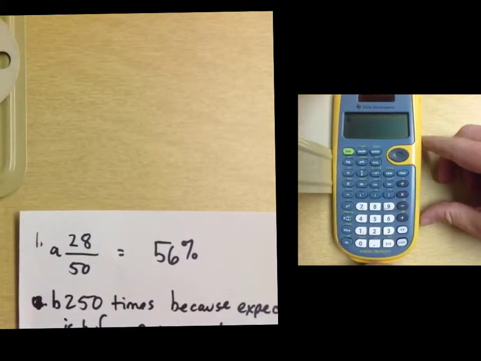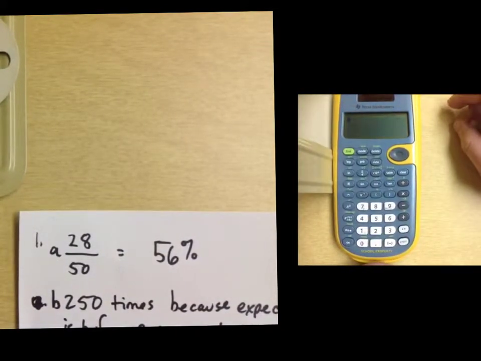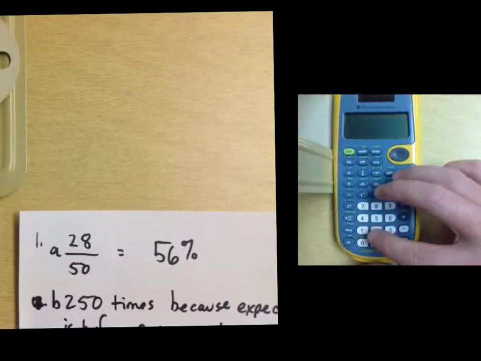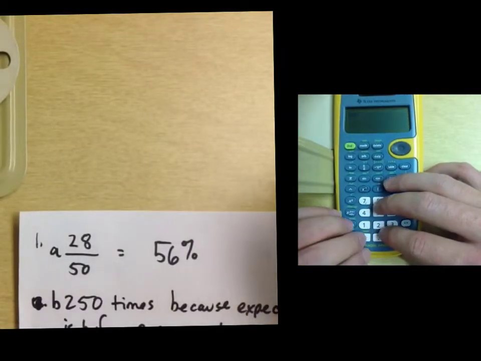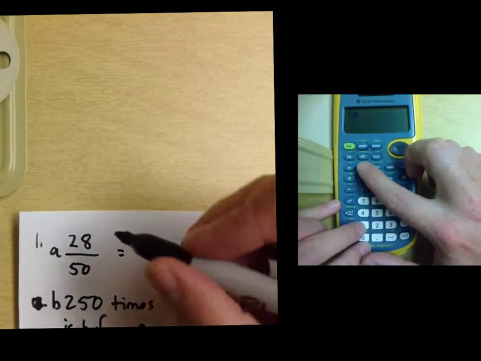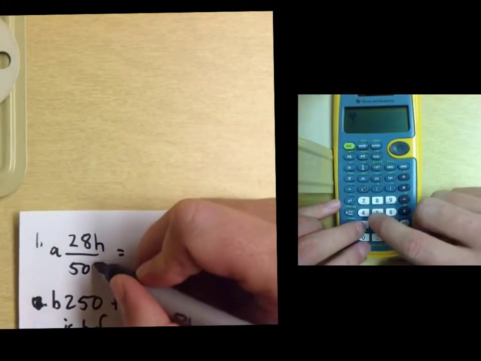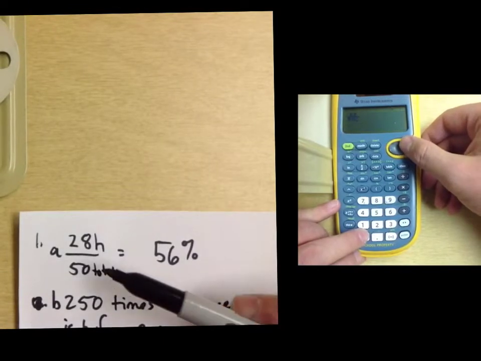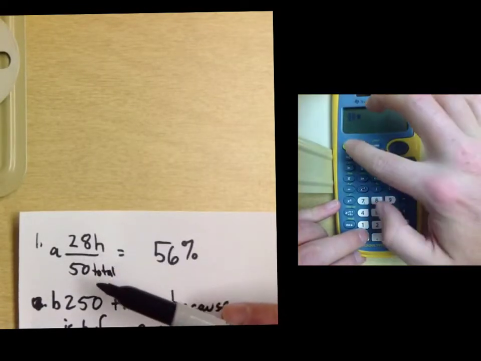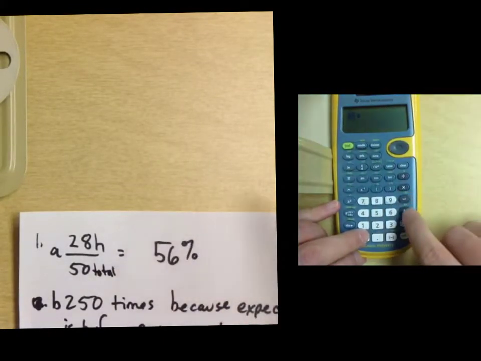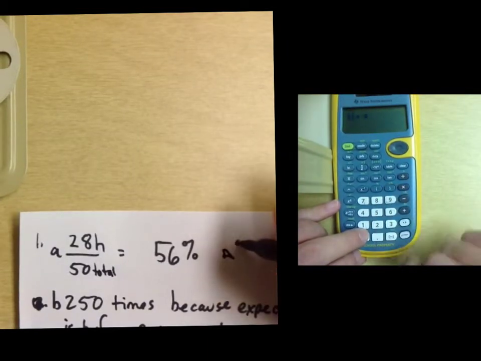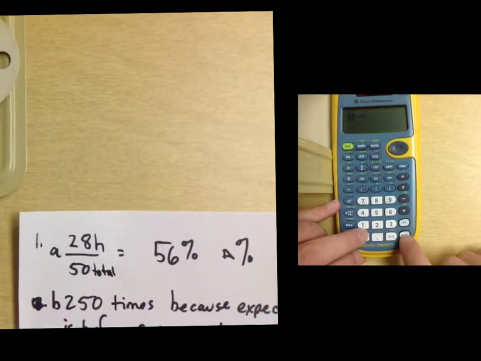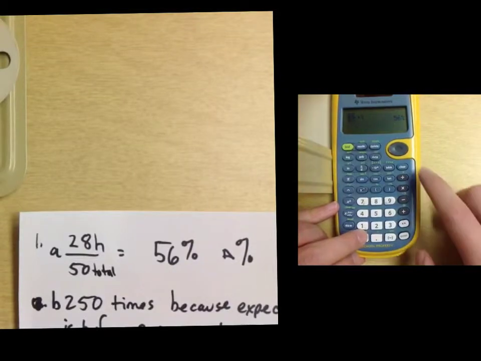Number 1, Mikey tosses a coin 50 times. The coin shows heads 28 times. What is the fraction of heads? So that's 28 heads over 50 total tosses, right? So if you know that, you can create that fraction of 28 heads out of 50. And then you can just change that to a percent by using your change to percent sign. All right, 56%. So there's number 1.